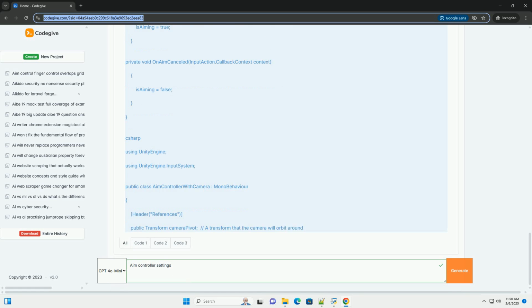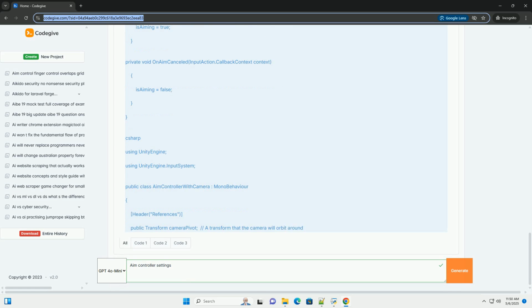If aimTarget equals null, aimTarget.position equals transform.position plus transform.forward * 5f. If an aim target is assigned, move it a fixed distance in front of the object.